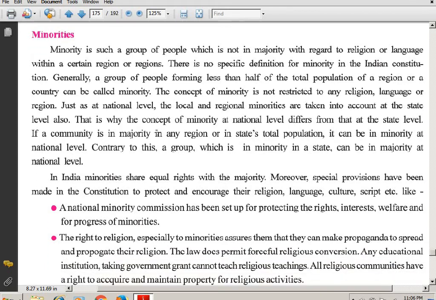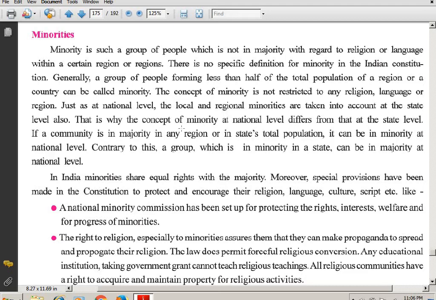So for example, if you go to see religion wise, Christians, Jains, they come into minority. If you go to see the region or linguistic wise, we'll get to see which groups come into minority. We'll see that now.